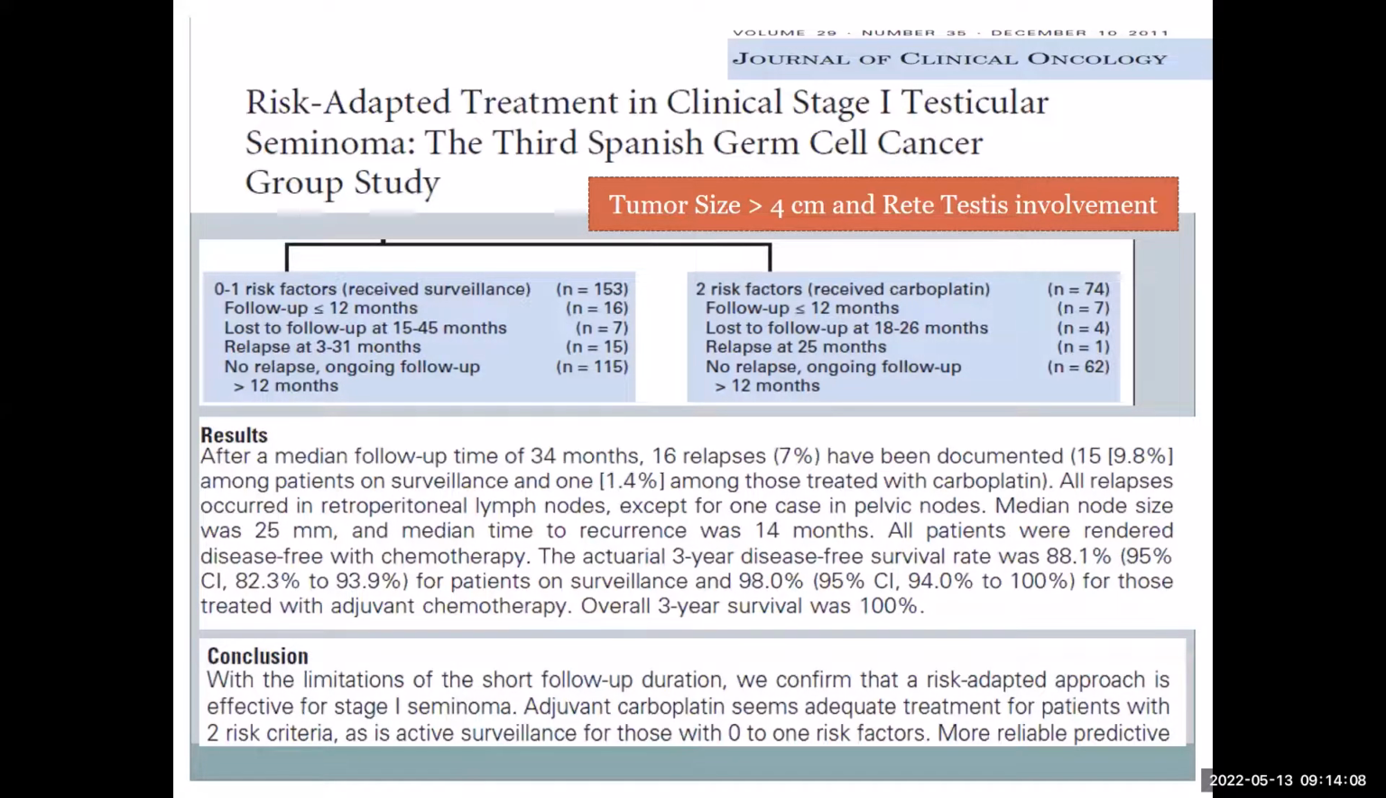So is there any study which is based on risk-adapted treatment in clinical stage 1? This is the only small study, from the Spanish Germ Cell Cancer Group.